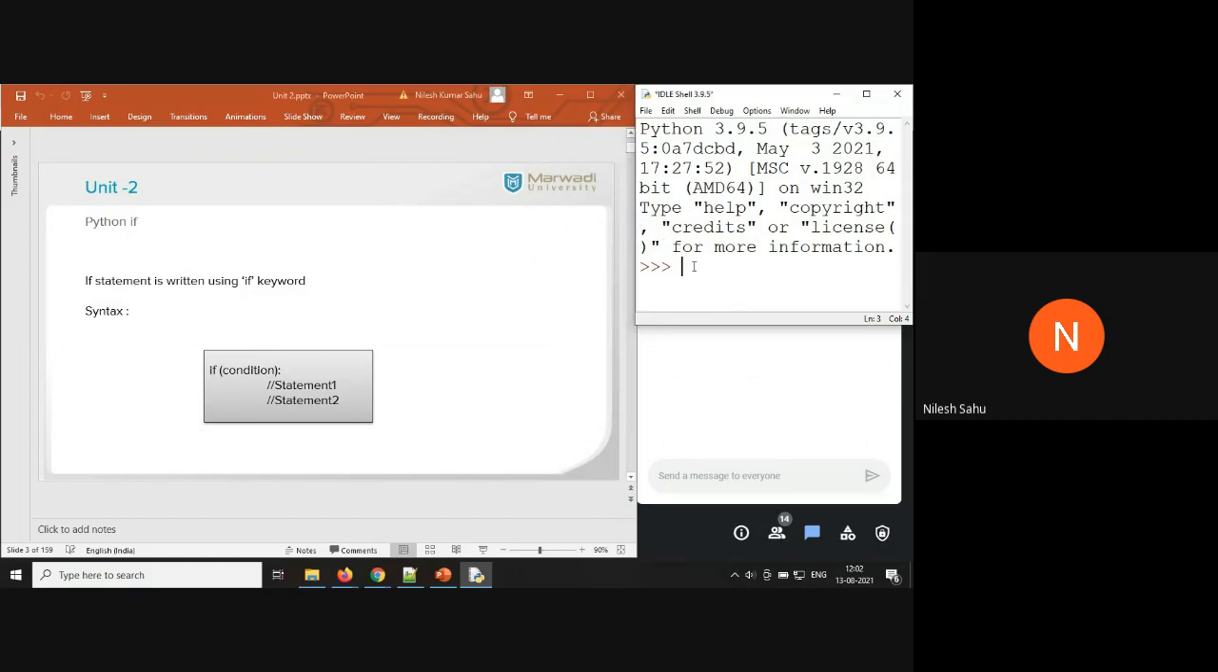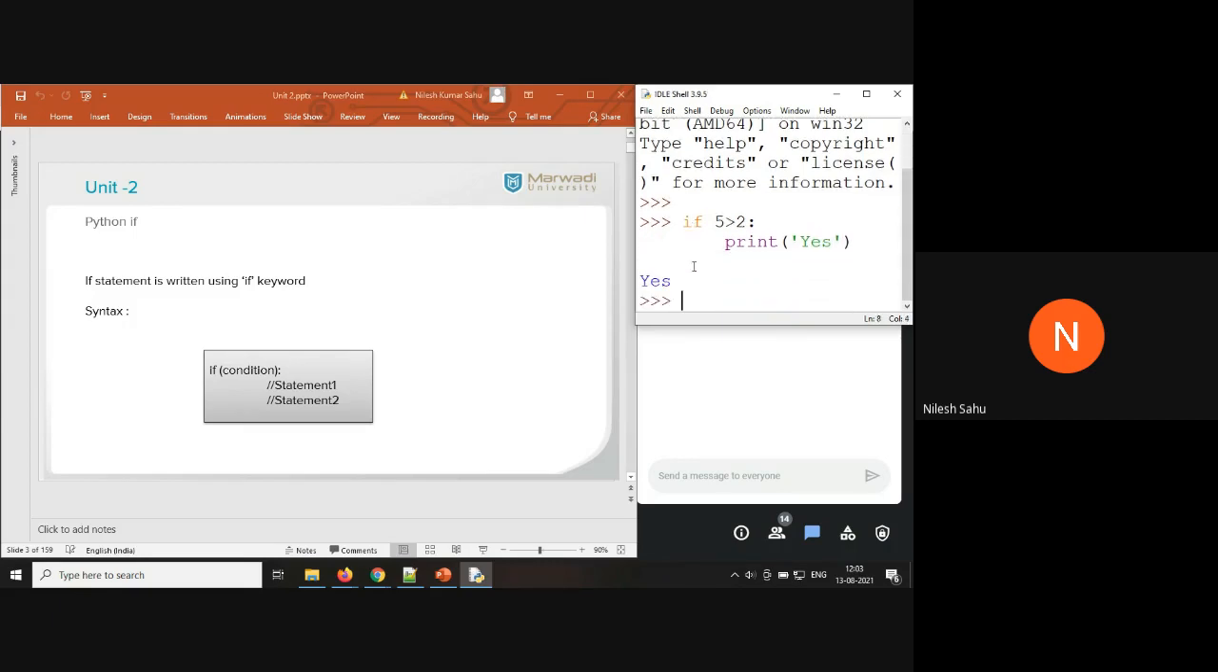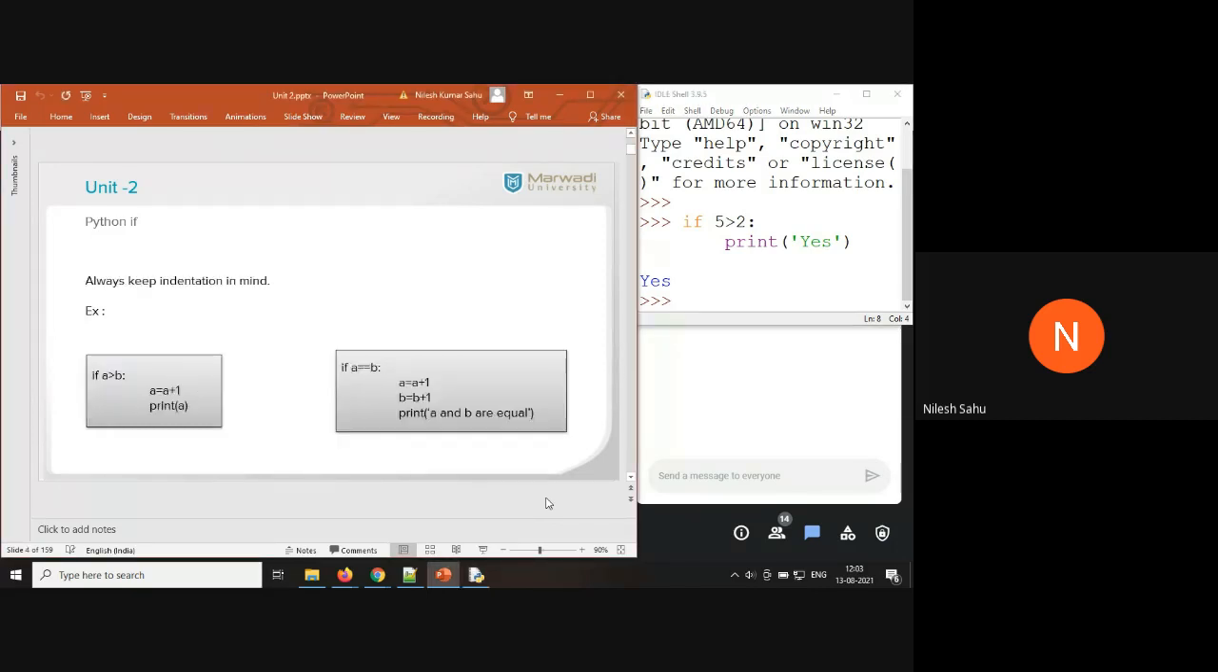So something like this: if 5 is greater than 2, print yes. This is how you're going to define an if block in Python. So one thing you have to keep in mind, you have to focus on the indentation, and you have to use the same indentation everywhere.